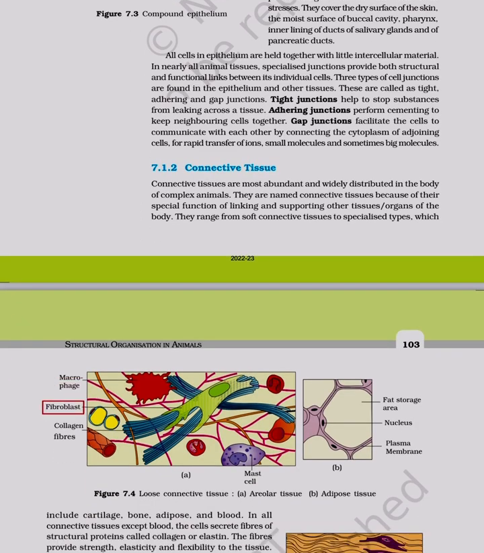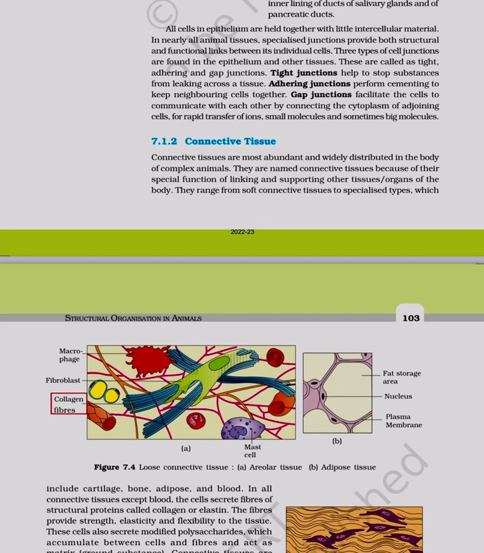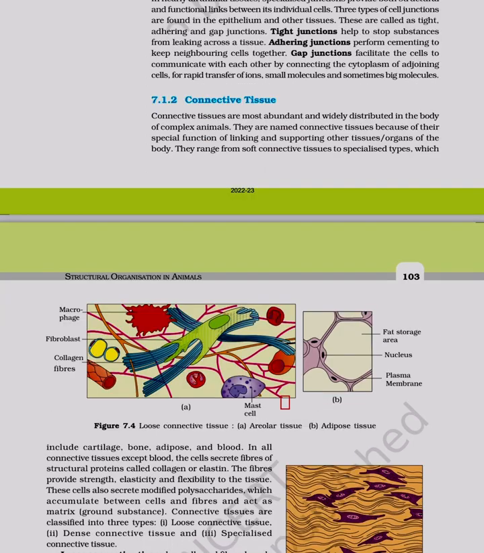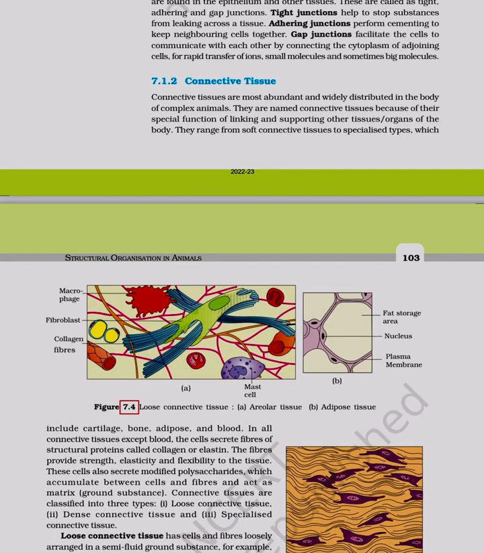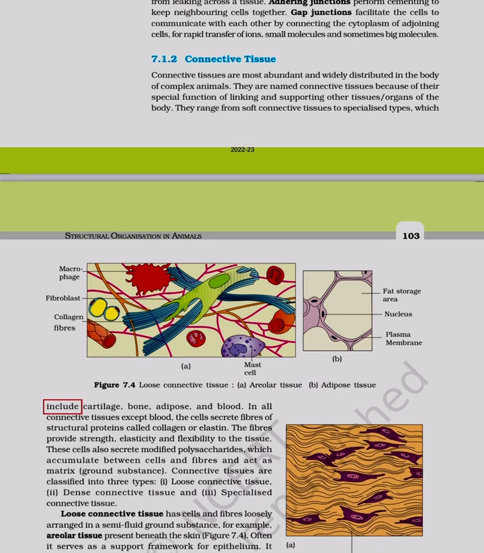Macrophage. Fibroblast. Fat storage area. Nucleus. Plasma membrane. Structural organization in animals. Collagen fibers. Fibers. Figure 7.4 Loose connective tissue. A. Areolar tissue. B. Adipose tissue. These include cartilage, bone, adipose, and blood.